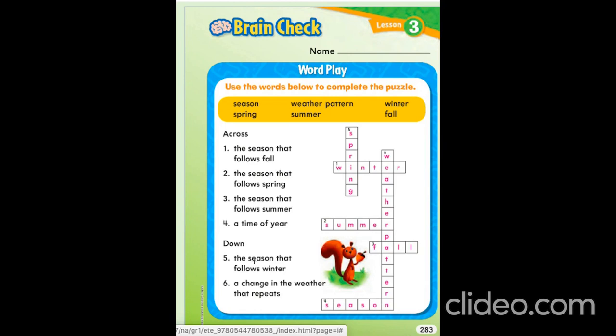Let's read the questions of down. Question number 5, the season that follows winter. So what comes after winter? Spring. Spring season comes after winter. Question number 6, a change in the weather that repeats. So when the weather repeats, it is called weather pattern. Question number 6, weather pattern.